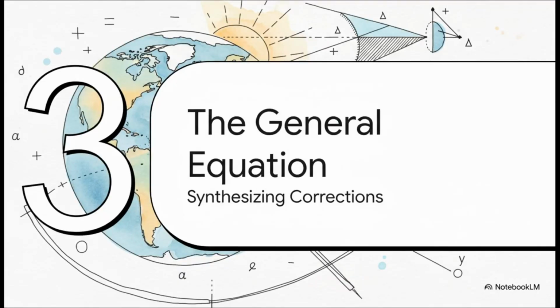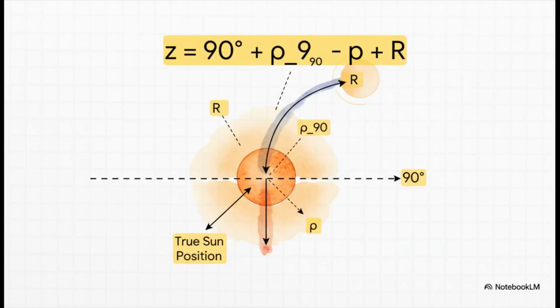Okay, so we have our 3 key adjustments, right? The atmospheric lens effect, the parallax shift from our viewpoint, and the physical size of the object. Now we're going to combine them all to build our master equation, the one for the true zenith distance at the moment we actually see a sunrise. So here's how we put the pieces together. We start with our ideal 90 degrees.